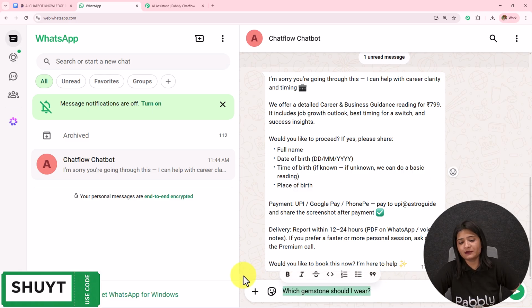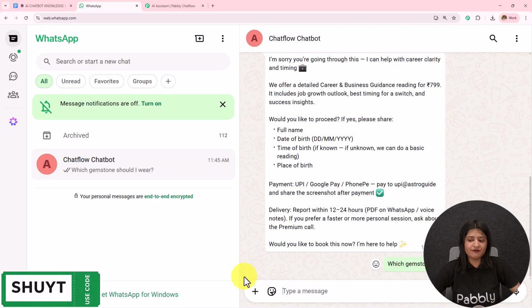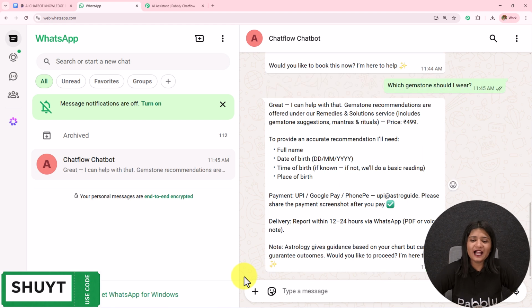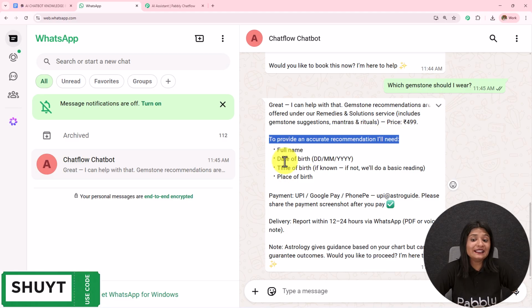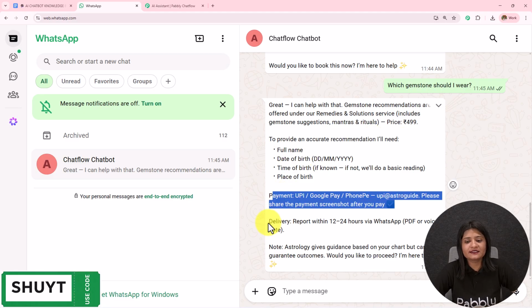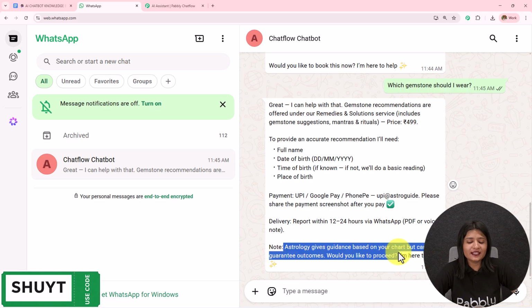I'm going to ask another question. Which gemstone should I wear? So let's wait for the reply, what reply it gives me. And here it is. I have received this message. Great, I can help with that. Gemstone recommendations are offered under remedies and solutions service, which is this price. To provide accurate recommendation, I'll need these details from you. So the payment is this, delivery report timing is this, and then the note: astrology gives guidance based on a chart but can't guarantee outcomes. Would you like to proceed?